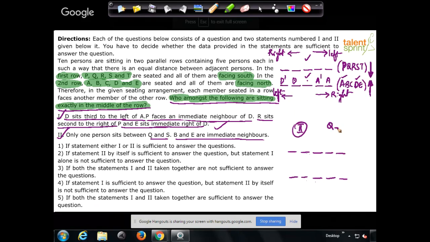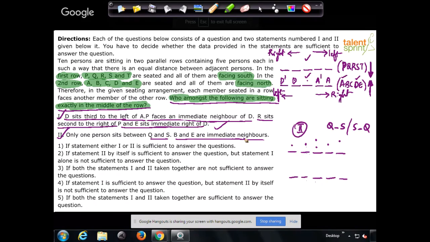There are 2 ways of doing it. We can say Q dash S or S dash Q. Yes or no? Now there are multiple possibilities. It can be Q dash S or S dash Q, and the pattern can shift along the row. You're getting 6 possibilities in the first row itself.